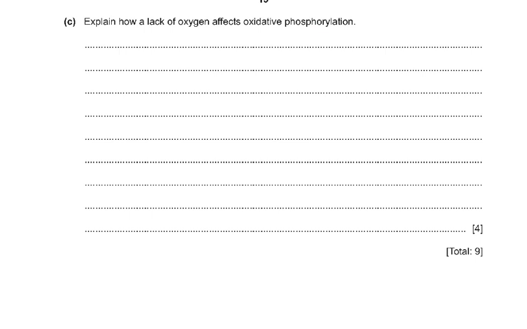Then another very direct question, which is a very simple question: explain how a lack of oxygen affects oxidative phosphorylation. So all that which happens in the presence of oxygen, you just have to say that it will not happen. So no electrons accepted by oxygen, no electrons will flow along the electron transport chain, no hydrogen ions pumped into the intermembrane space, no chemiosmosis.